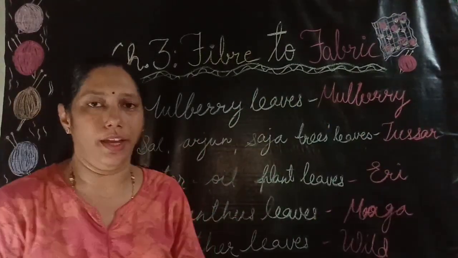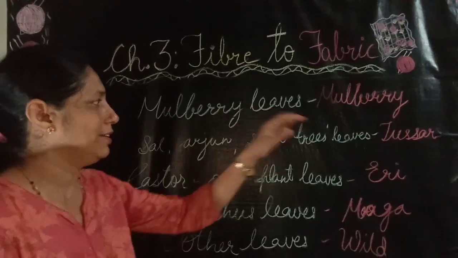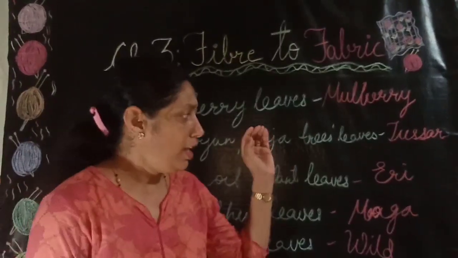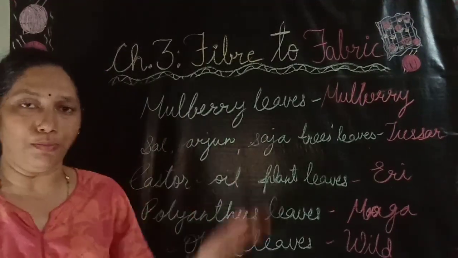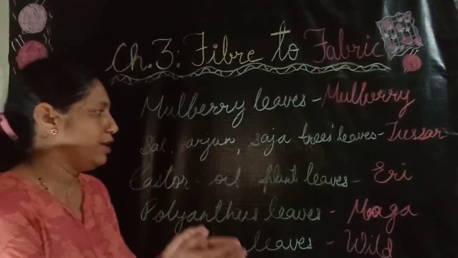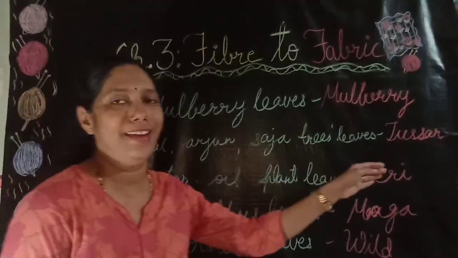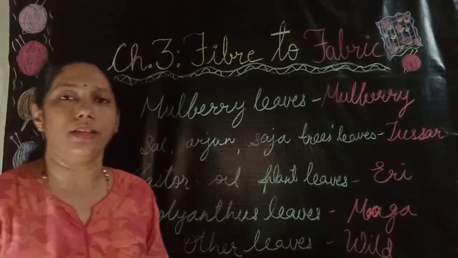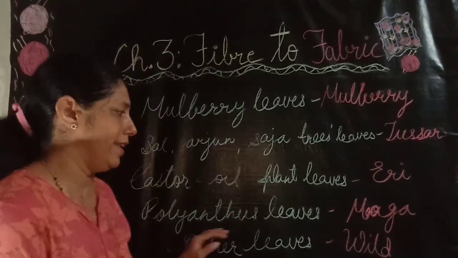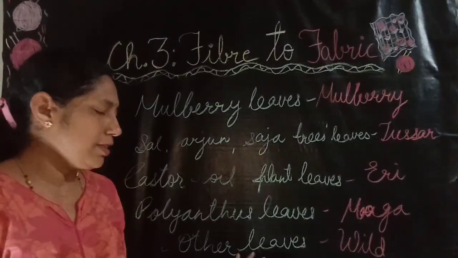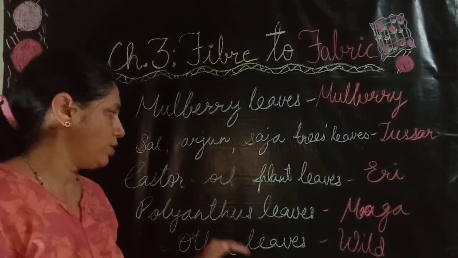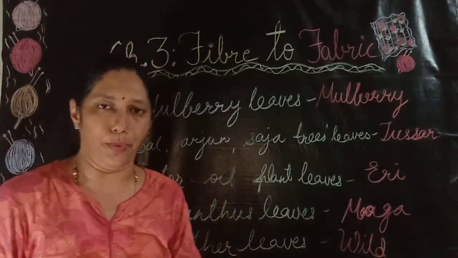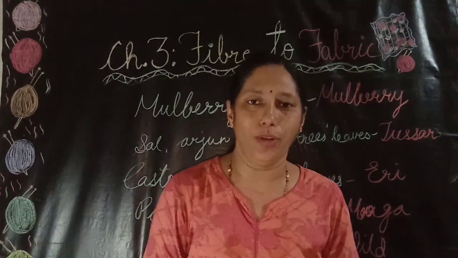Tussar silk is obtained when the silk moths are feeding on the leaves of the trees like sal, arjun, saja. Same way, when the silk moth is feeding on the leaves of castor oil plant, eri silk is obtained. The muga silk is obtained when the silk moths are feeding on the polyanthus leaves. When the silk moths are feeding on the leaves other than all these types of leaves, then the wild silk is obtained. Now this is the end of today's class.